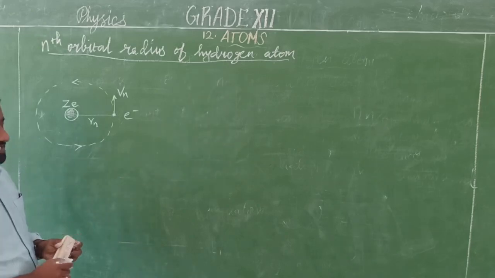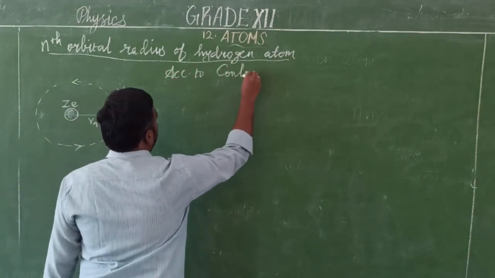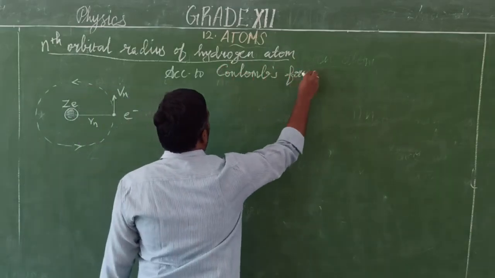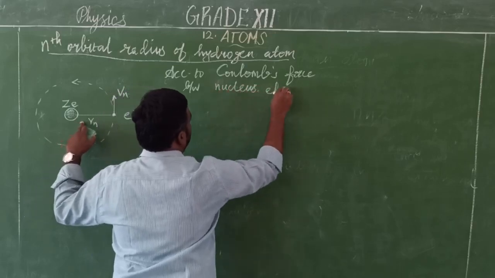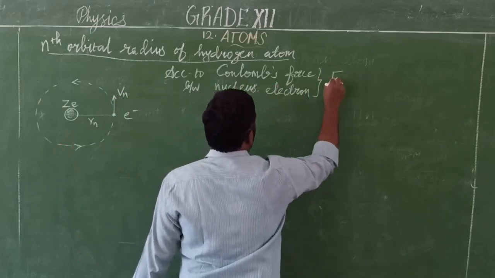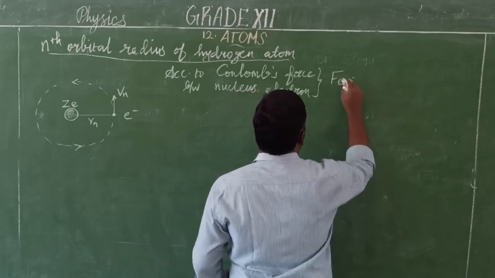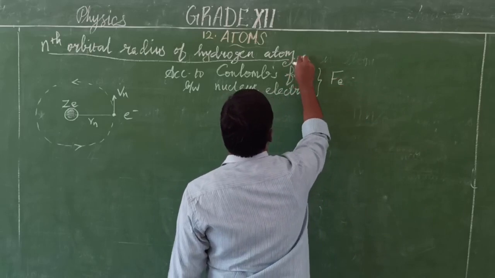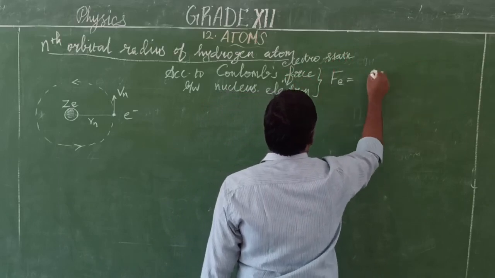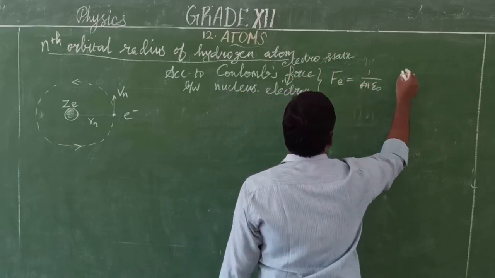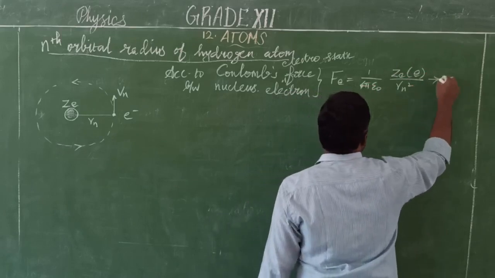Now we are going to determine the two forces. According to the Coulomb force between the nucleus and the electron, that is Coulomb's electrostatic force, which is equal to 1 by 4 pi epsilon naught into Ze into e by Rn squared. So this is equation 1.